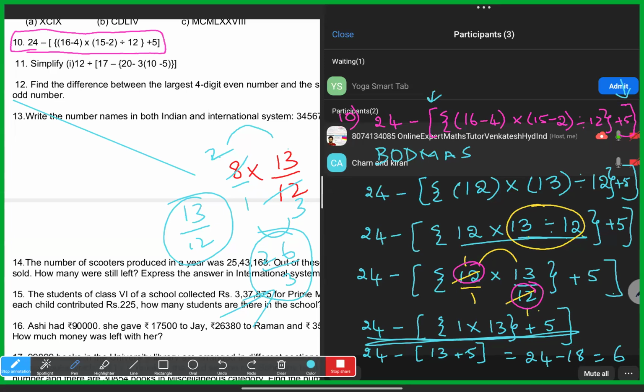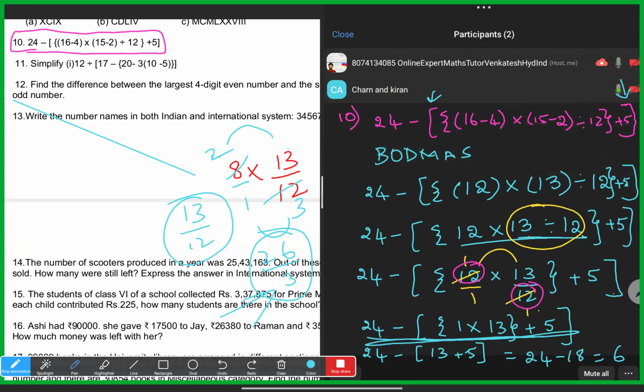In 7th class, you will have Bodmas sums with fractions. Then in the text, now shall I do fractions? No need of doing fractions, Kiran and Charan. You can do only these sums. They will not give you a situation in a sum where you will get a fraction. For now, you will 100% get a situation where everything will get cut and you will not get any fraction here. They will not give it now for you. You will have Bodmas sums with fractions in 7th class. Not now.